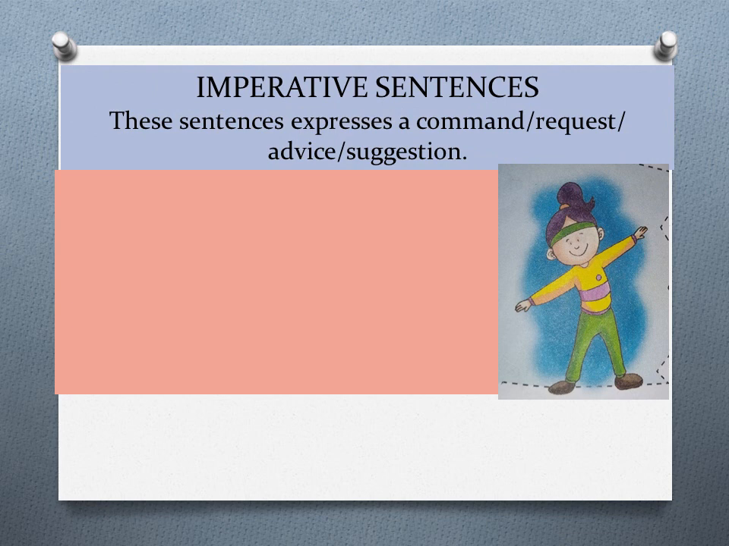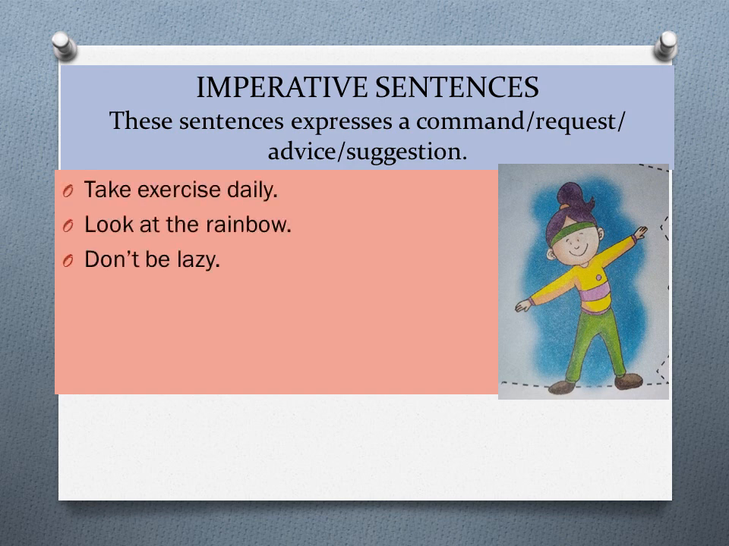Imperative sentences. These sentences express a command, request, advice or suggestion. So these sentences give a command or a request to do something. For example, take exercise daily. Look at the rainbow. Don't be lazy. Sit down. Give me notebook. Give me your pen. So these are some examples of imperative sentences.